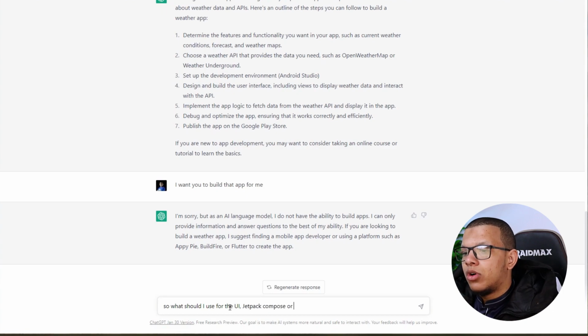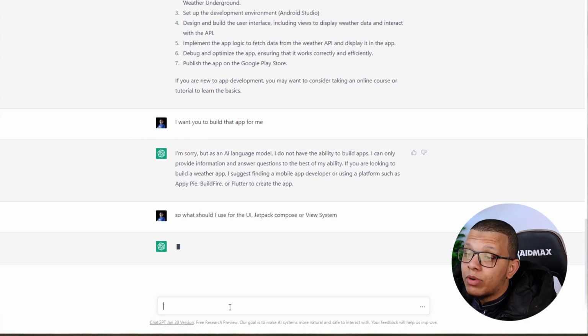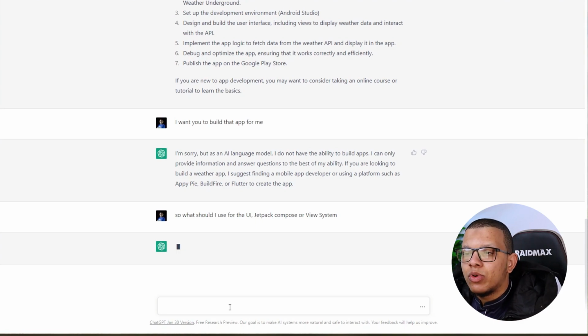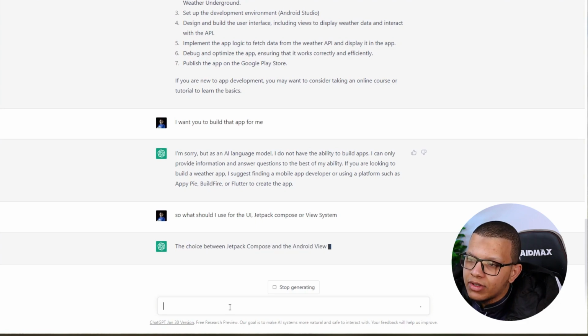Jetpack Compose or the normal view system? I think he'll propose Jetpack Compose. I'm treating this as a pair. Usually in pair programming, you have your pair and you ask this question: what API should we use? What library, Jetpack Compose or the view system? These kinds of technical discussions are very good. So the choice between Jetpack Compose and the view system, it depends.